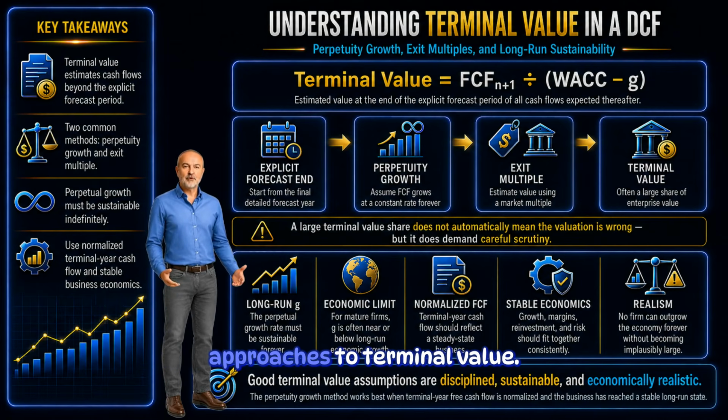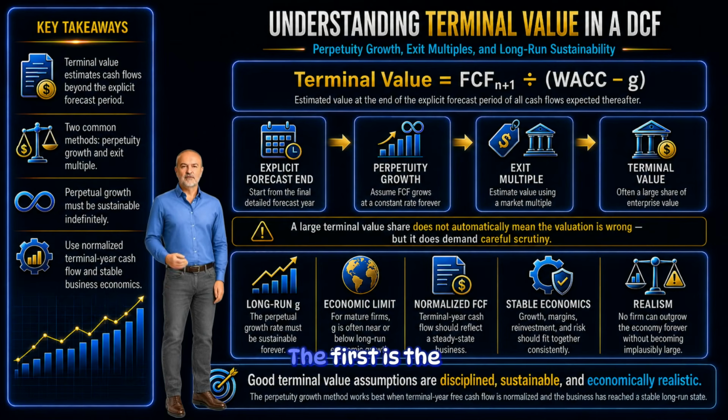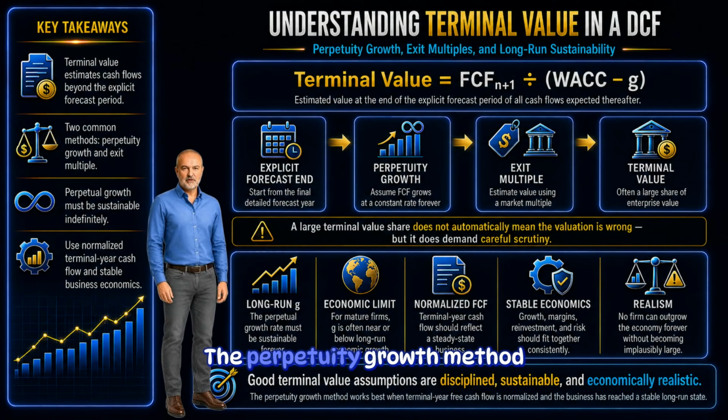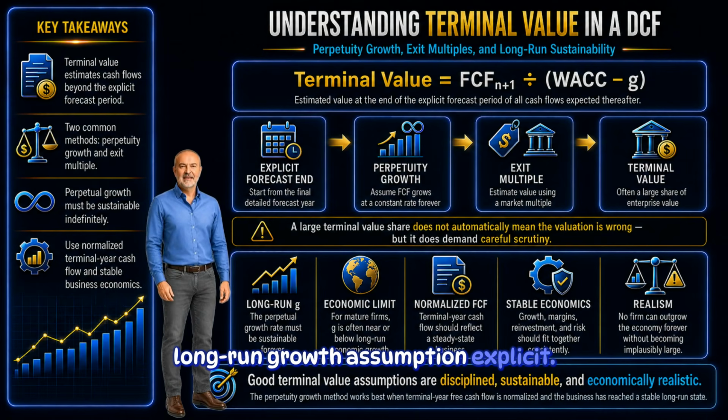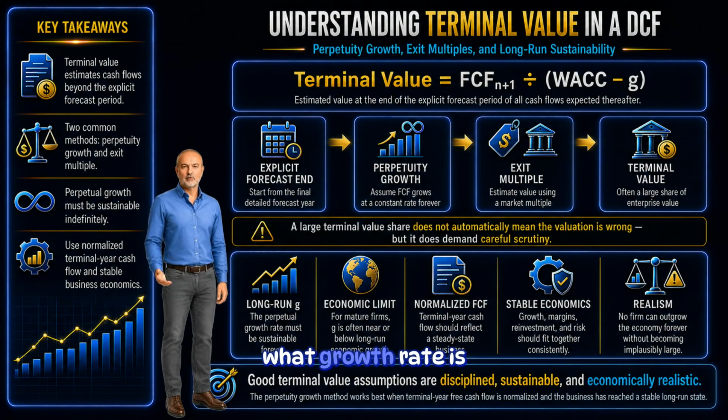There are two common approaches to terminal value. The first is the perpetuity growth method. The second is the exit multiple method. The perpetuity growth method assumes that free cash flow grows at a constant rate forever after the explicit forecast period. This method makes the long-run growth assumption explicit. The analyst must decide what growth rate is sustainable over the very long run.